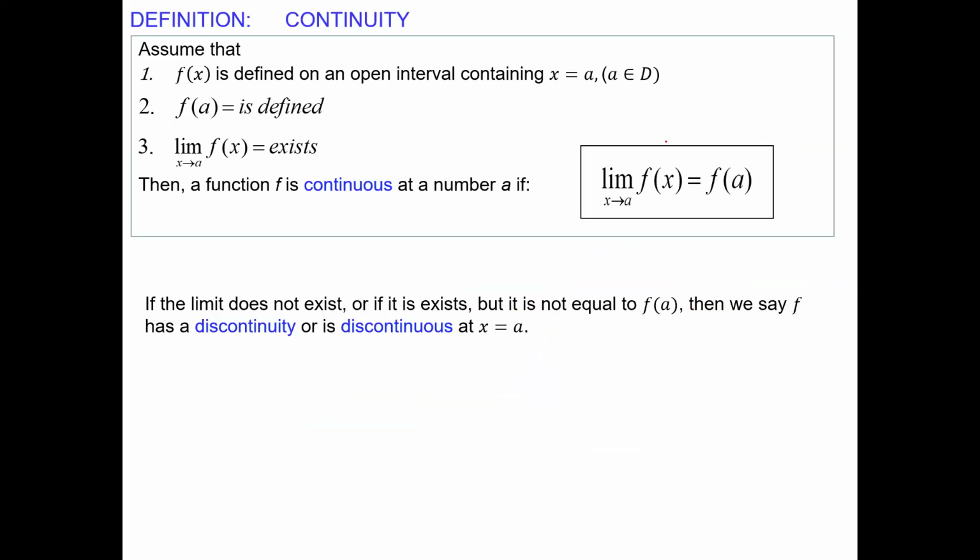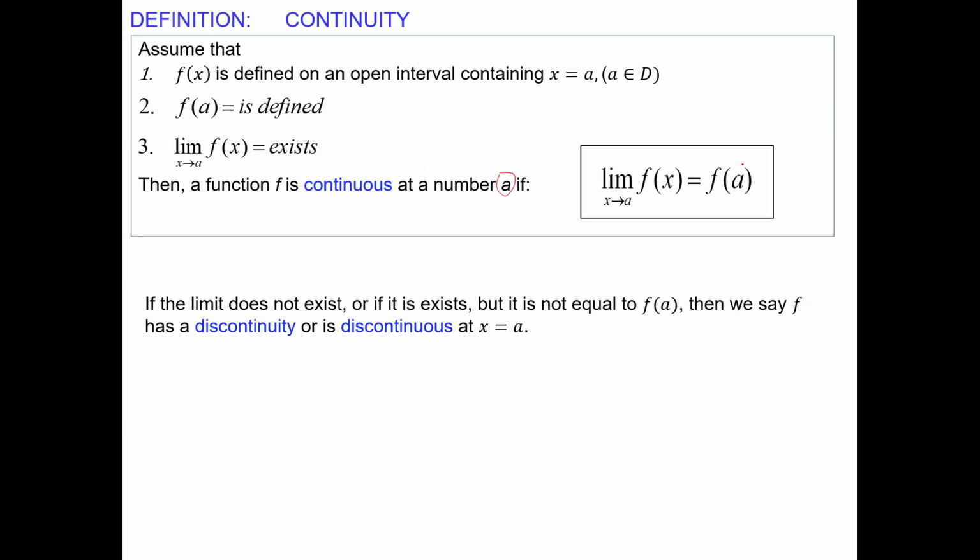This is the definition. We have to have these hypothesis conditions. f of x is defined on an open interval containing a, that means a is in the domain. Then f of a exists, is defined, and the limit exists. The function f is continuous at a number a if the limit is the same as the value: limit as x approaches a of f of x equals f of a.